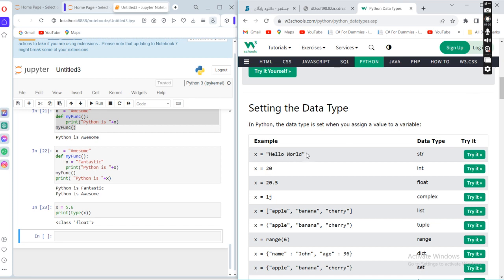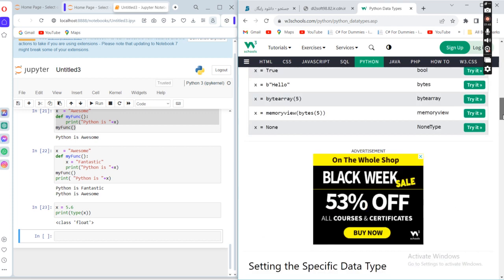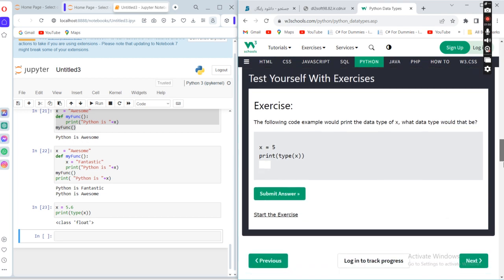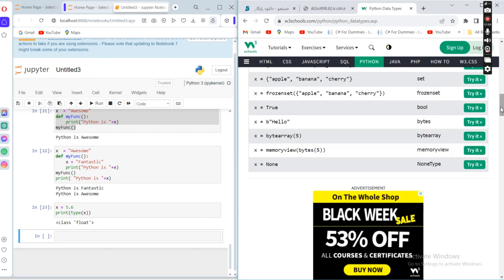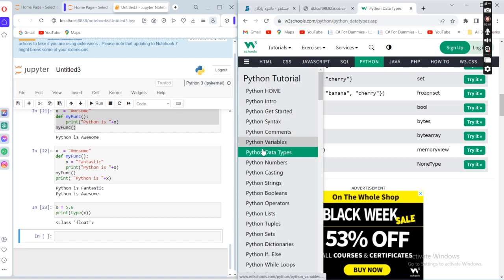For example, if x is hello world, it will be string type. If it is 20, it will be integer. If it is 20.5, it will be float. If it is 1j, it will be a complex value. These can also be set or range, something like that. For example, in the following example we print the data type of x. The class will be integer, because x is 5, a whole number, so the type will be integer.